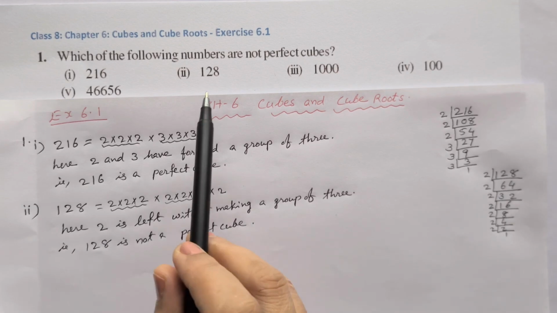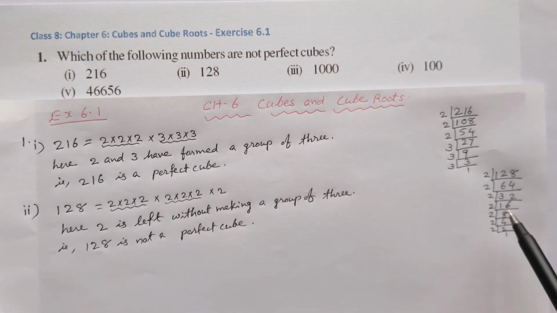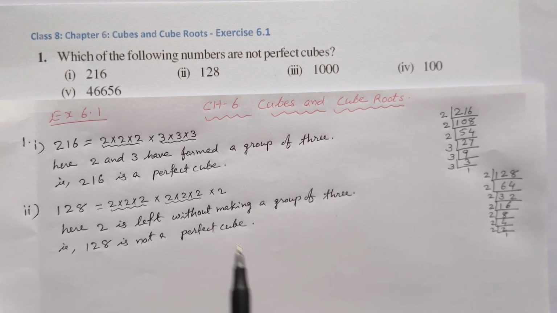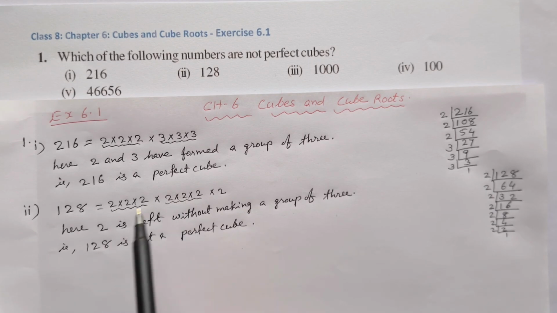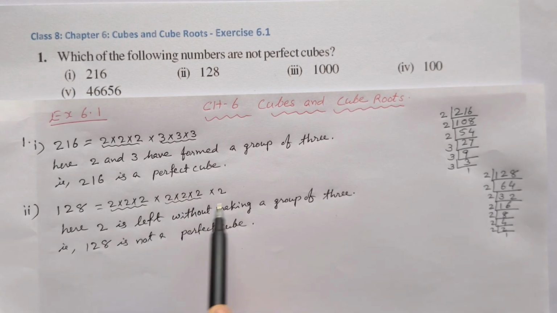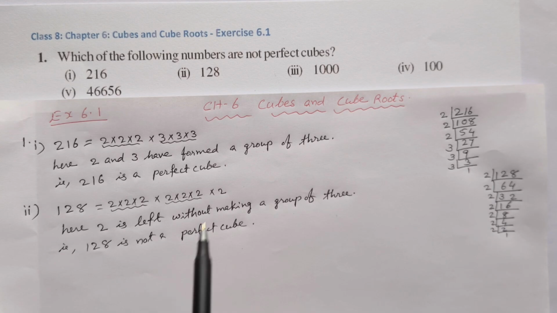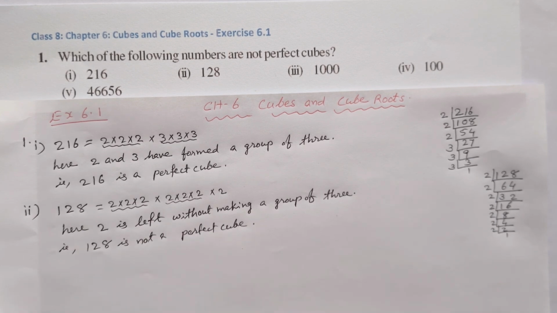Next number, 128. When we do the prime factorization of 128, we get seven 2's. So we can group them in groups of 3. We get 2 groups of 3, and one 2 is left without making a group of 3. Therefore, 128 is not a perfect cube.